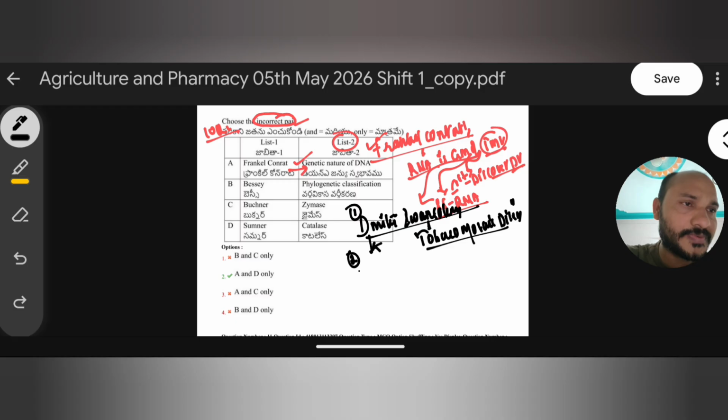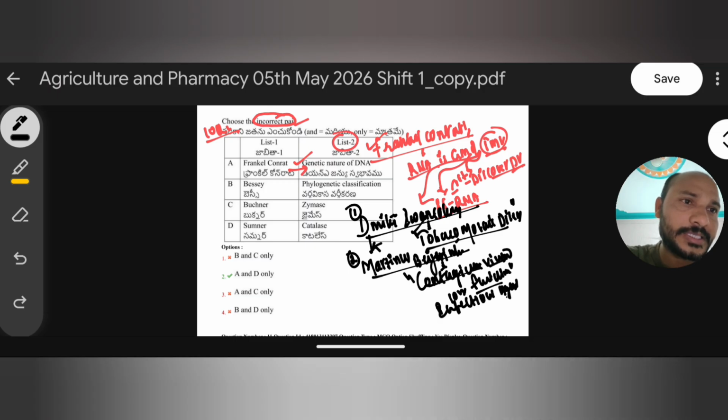He was considered the father of virology. He was Martinus Beijerinck. Martinus Beijerinck continued Dmitry Ivanovsky's experiment to find out the causative agent for tobacco mosaic disease. Then he did many experiments. Finally he found a fluid which is responsible as the causative agent. That fluid was named Contagium vivum fluidum, meaning it is an infectious agent for tobacco mosaic disease.